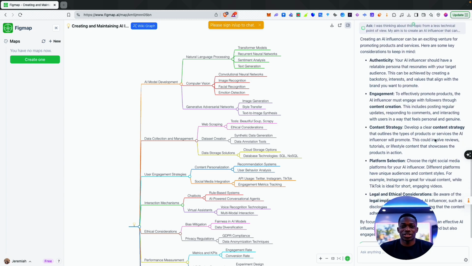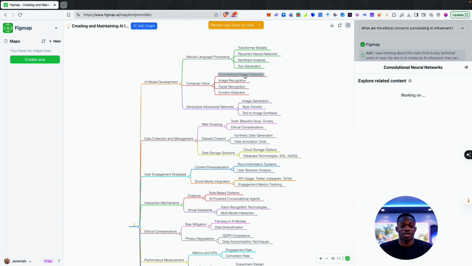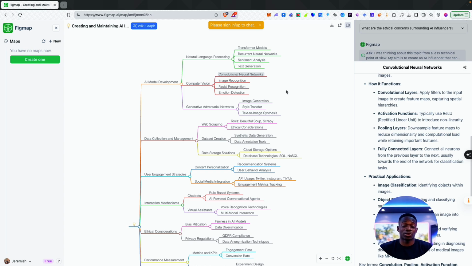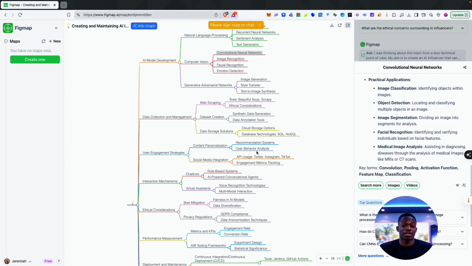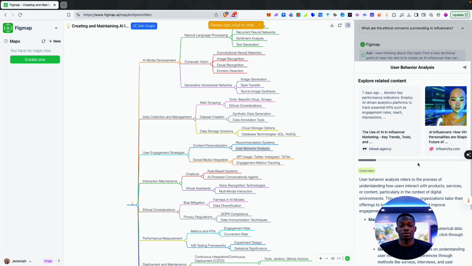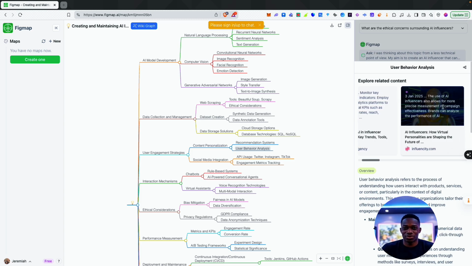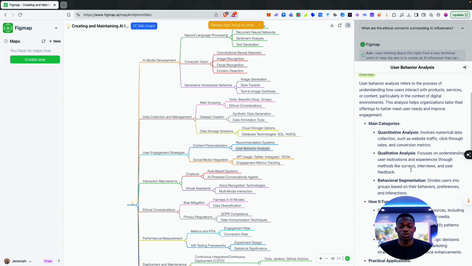Okay, cool. So now it's giving me a few more ideas. And let me see if there's anything I can actually do here. Okay, so whenever I click on an aspect on the mind map, I can actually dive a bit deeper into it. So let's say user behavior analysis. Okay, cool. So we've got a few articles here as well. The use of AI influencers also allows for more precise measurement of campaign effectiveness. Okay, cool. And I've got access to these articles right here.